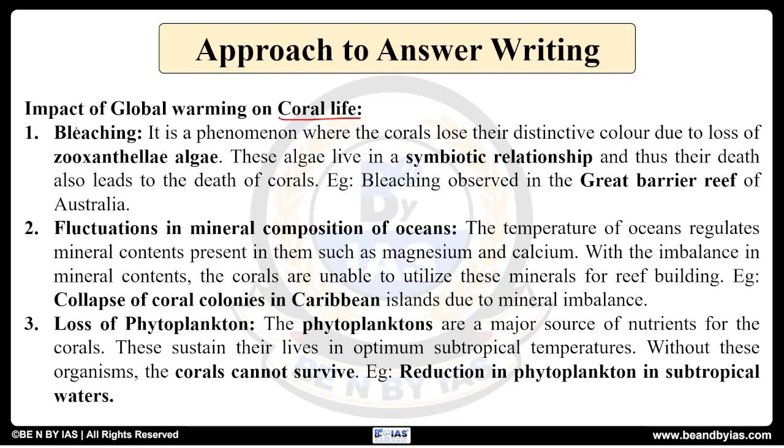तो यहाँ पर देखो सबसे फर्स्ट ब्लीचिंग. Because of increasing global warming, the average oceanic temperatures are increasing and corals are very sensitive to increase in the temperature.